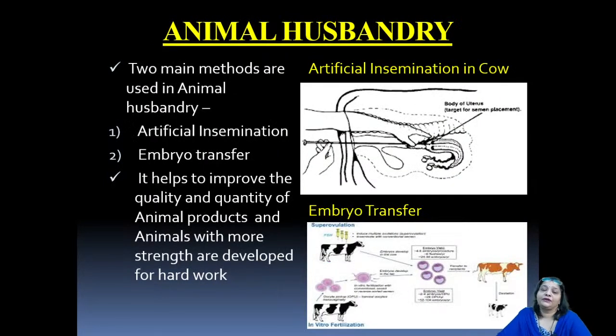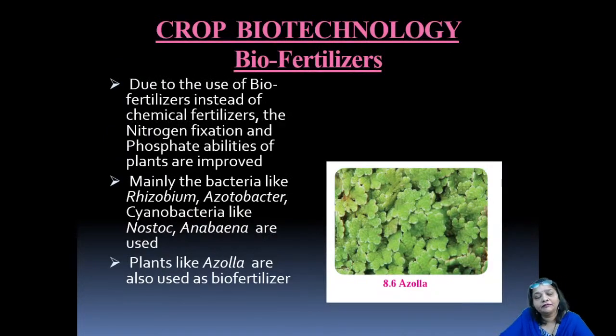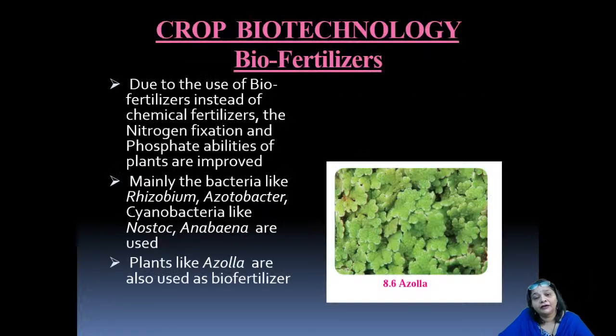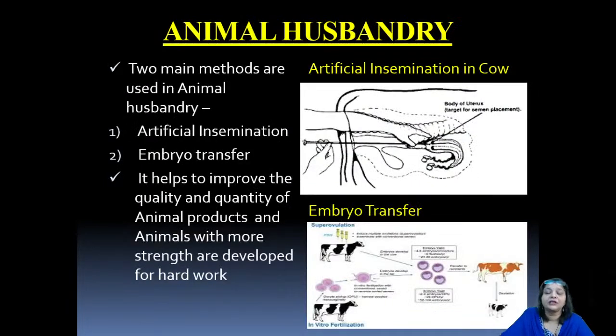Let us talk about the next field. Crop biotechnology actually is a very wide field of science where microorganisms are utilized. Not only that, different genetically modified plants are being cultivated to provide better yield of crops.